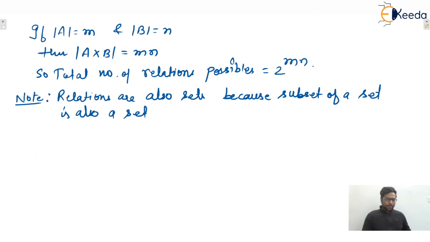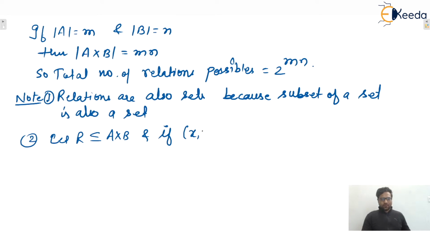So we can say that, write down the second point in the note. Any relation R is a subset of A cross B. And if (x, y) belongs to relation R, then we can say that x is related to y, isn't it?